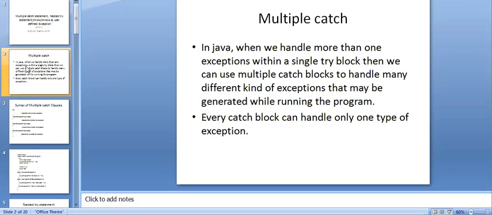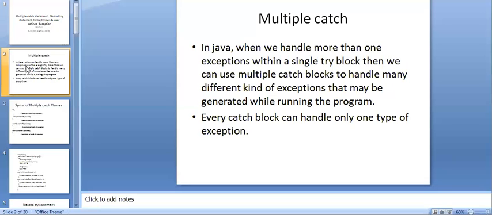So what is a multiple catch statement? Suppose we have more than one catch statement or more than one catch block. Why use more than one catch block? Because in a single try block, we have multiple exceptions, different kinds of exceptions.